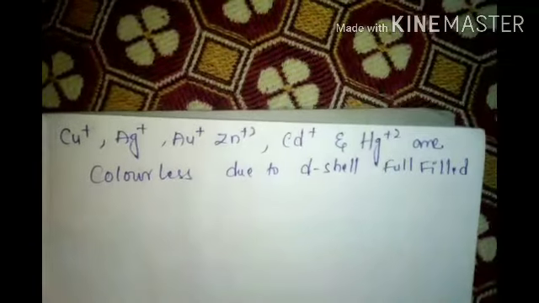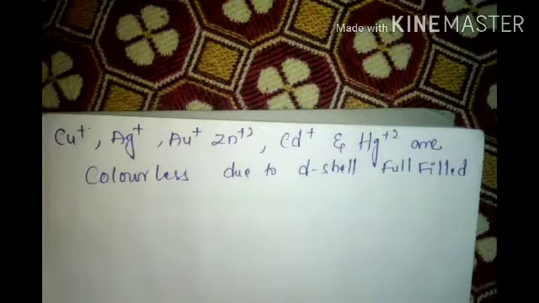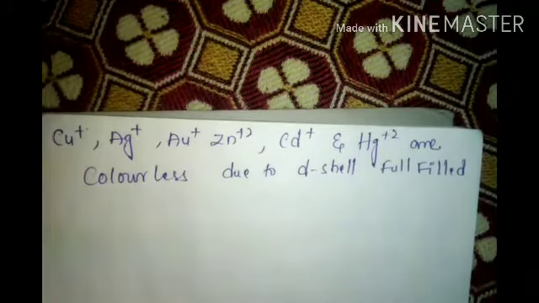Now let's look at ones. Copper plus 1, silver plus 1, gold plus 1, zinc plus 2, cadmium plus 2, mercury plus 2. These all have completely filled d orbitals. There are no vacant orbitals for promotion of electrons, right? Hence, they are also called colorless. Very important point. Now, one table I will show you, otherwise I will write the table.